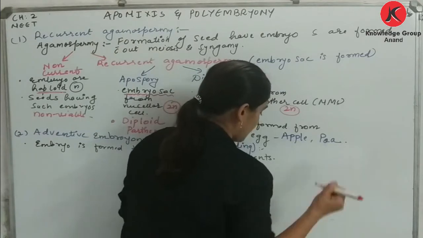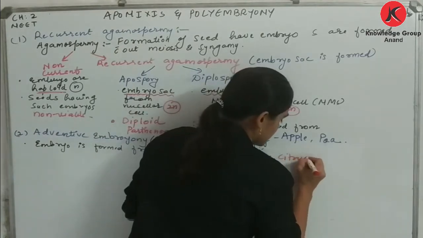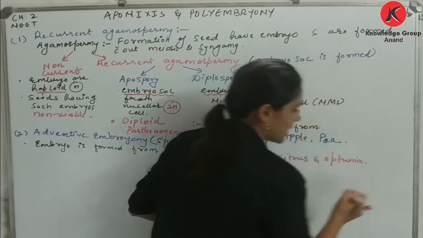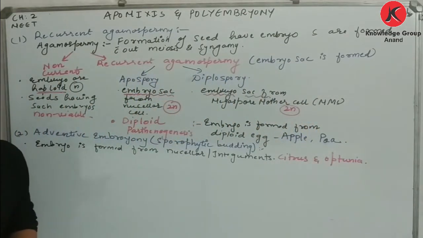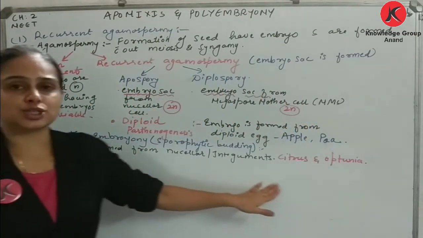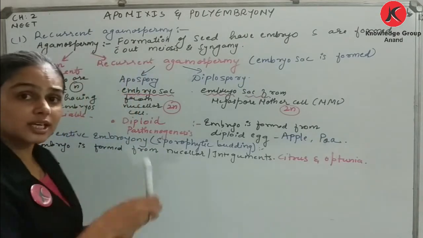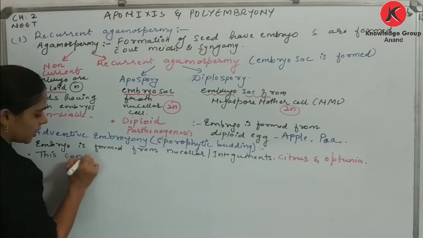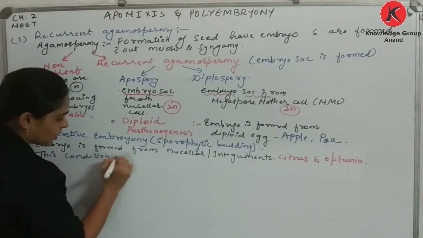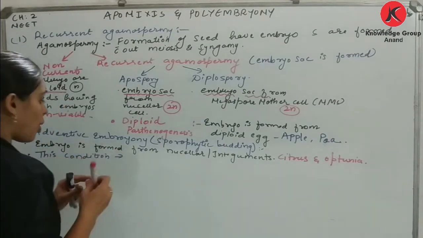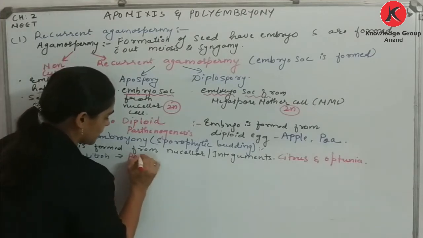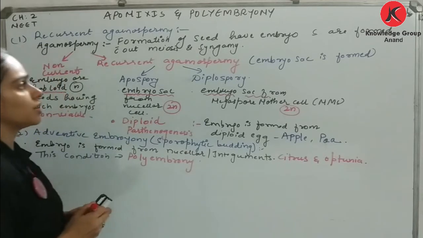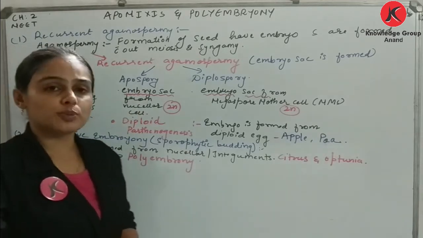Here, which examples am I going to write? Citrus and opuntia. Am I clear? So dear students, this condition gives rise to polyembryony. Am I clear? Any doubts you people are having?